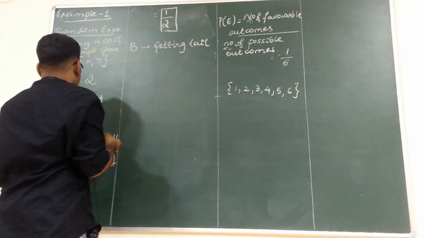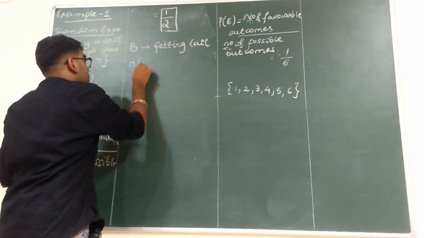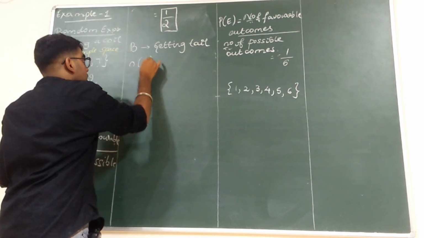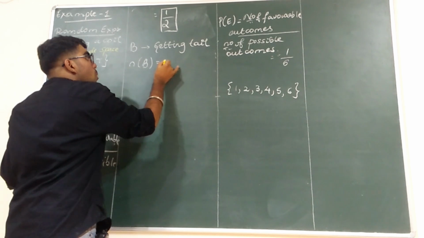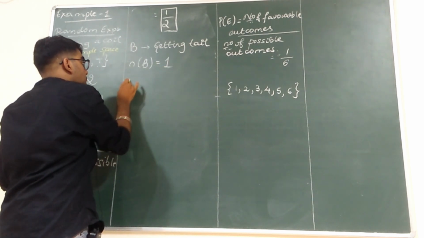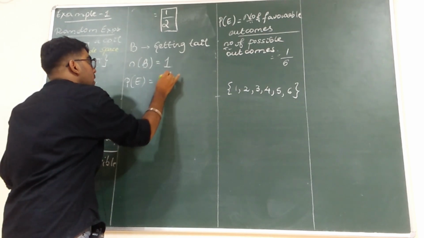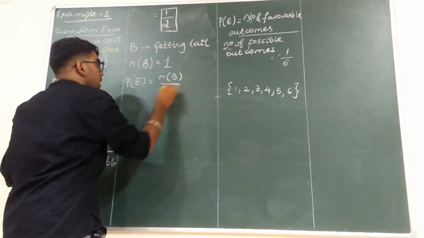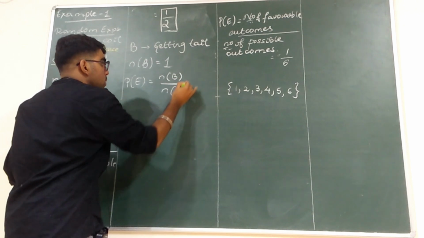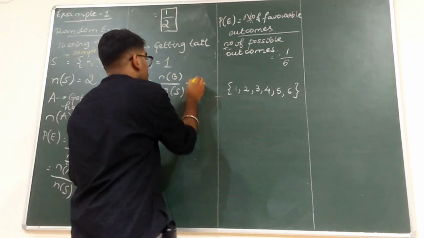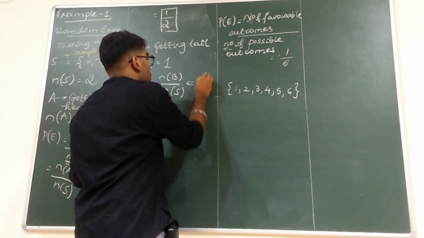Probability of getting tail. So, n of B is equal to 1. So, P of E is equal to, again, write the formula, n of B by n of S, which is equal to 1 by 2.